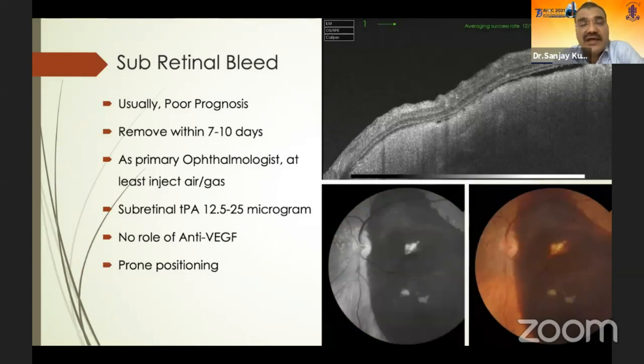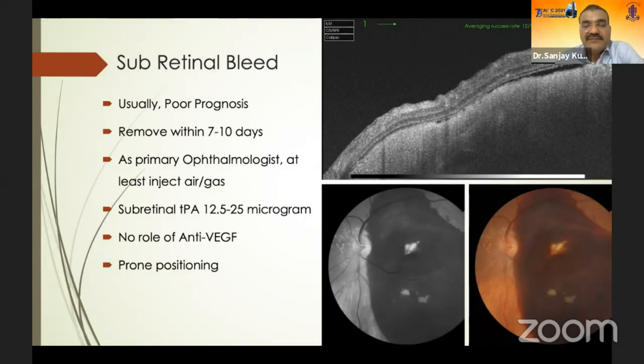However, in the other scenario, when the patient presented with a subretinal bleed, the prognosis is not very good. All these subretinal bleeds must be removed within 7 to 10 days. As a primary ophthalmologist, at least in this scenario, one can just give air or a gas in the intravitreal cavity and do a little paracentesis and send to a tertiary care center or to a vitreoretinal surgeon.